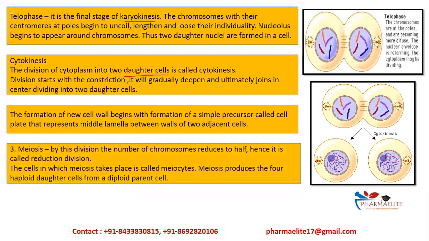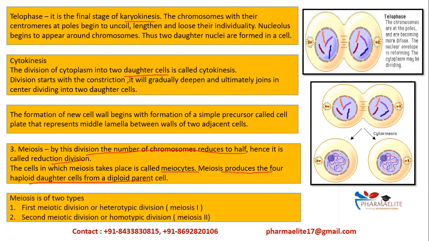The next type of division is meiosis. By this process, the number of chromosomes will reduce to half. That is, from the parent, the number of chromosomes will reduce to half. Therefore, it is called reduction division or reductional division. The cells in which meiosis takes place are called meiocytes. And this process of meiosis produces 4 haploid daughter cells from a diploid parent cell. As the number of chromosomes is reducing, you get 4 haploid daughter cells from a diploid parent cell.